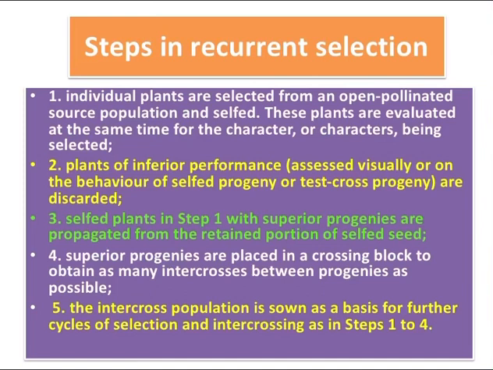In the fourth step, superior progenies are placed in a crossing block to obtain as many intercrosses between the progenies as possible. In the fifth step, the intercross population is sown as a basis for further cycles of selection and intercrossing, as in steps 1 to 4.